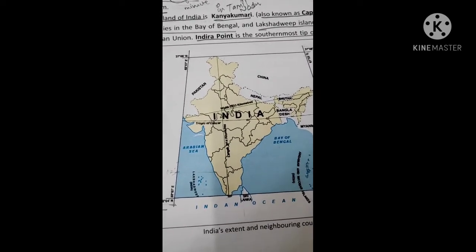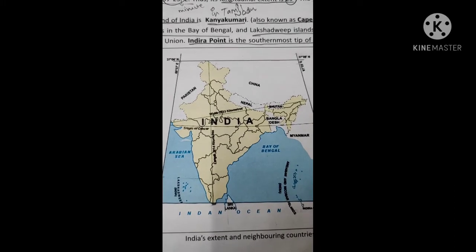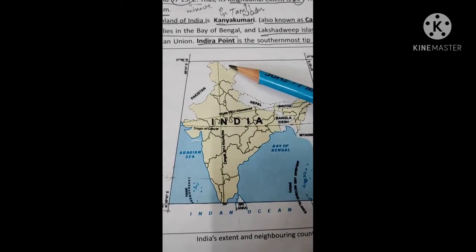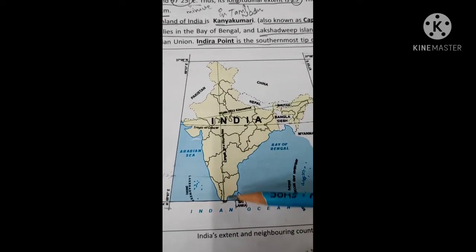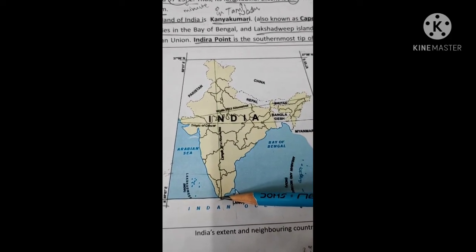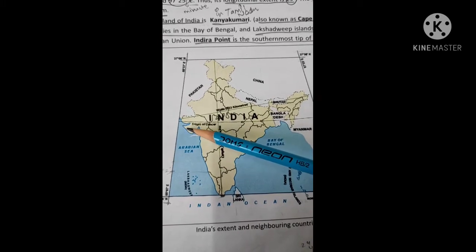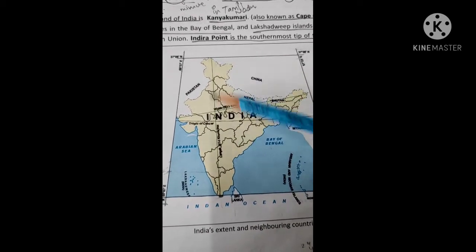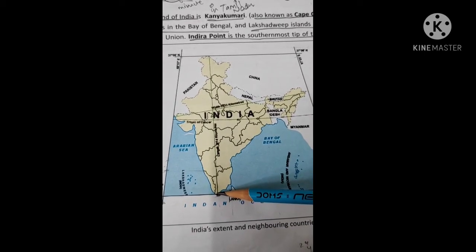If we talk about the mainland of India, mainland means the land area of India. This is from Jammu Kashmir to Tamil Nadu at the end of this southern point, and from Gujarat to Arunachal Pradesh. From Jammu Kashmir to Kanyakumari. Kanyakumari is in Tamil Nadu.